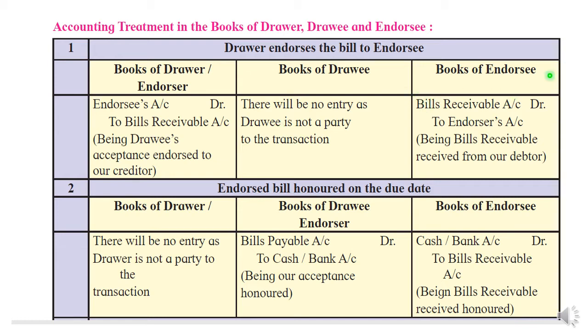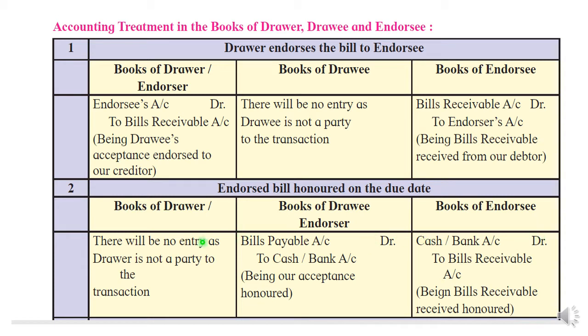So in the books of endorsee, what comes to the endorsee? Bills receivable, and who is the giver of that bill? The endorser, means the drawer. Next, the endorsed bill is honored on the due date. Now these entries are for the honoring of the bill, means the bill is paid on the due date. So there will not be any entry in the books of drawer, as we all know that the bill is with the endorsee now.